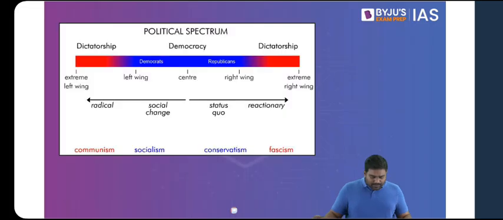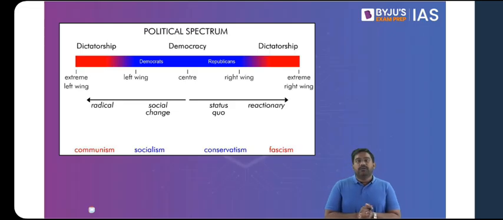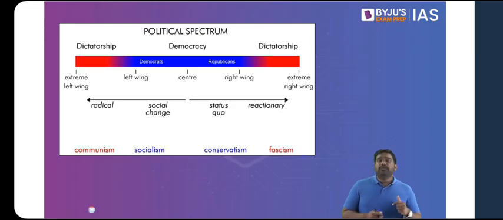All right? So if all these points are clear, I would like to start with left-wing extremism, which is the first chapter according to my approach. So under left-wing extremism, we will basically study Maoism or Naxalism.